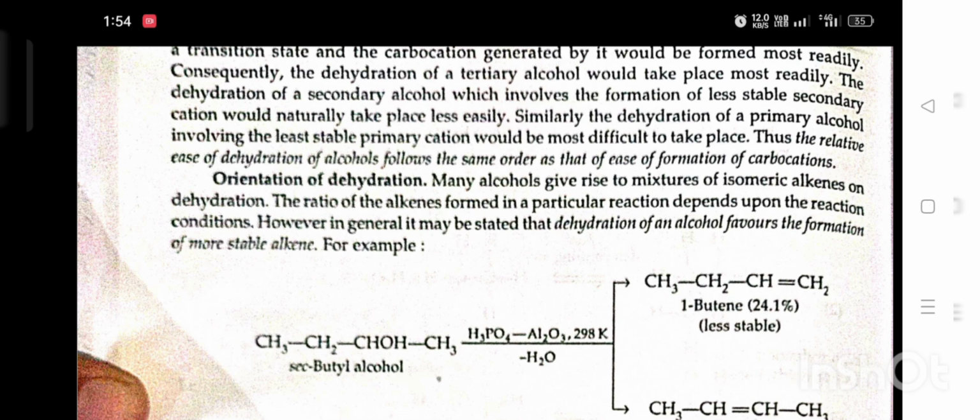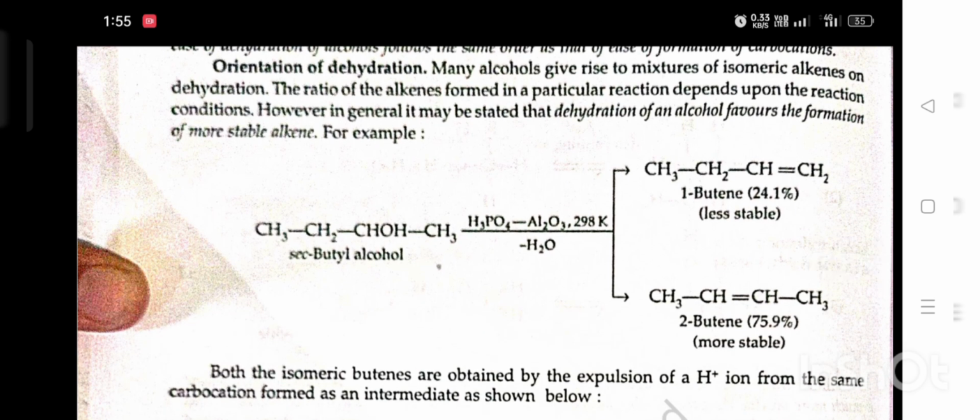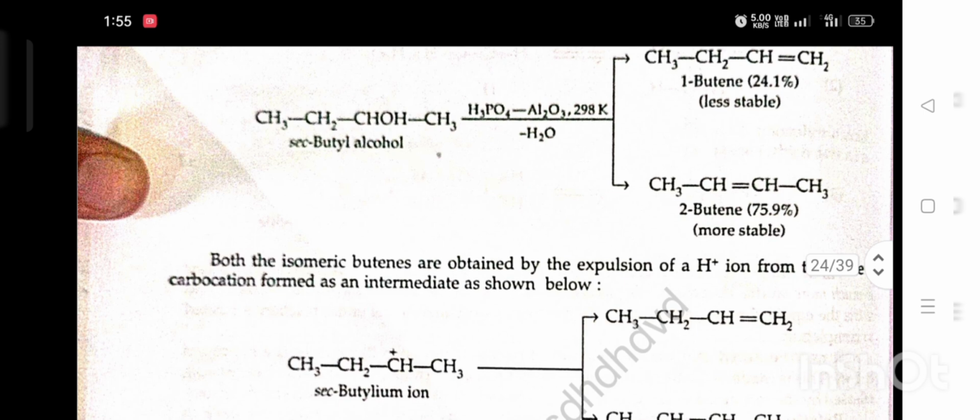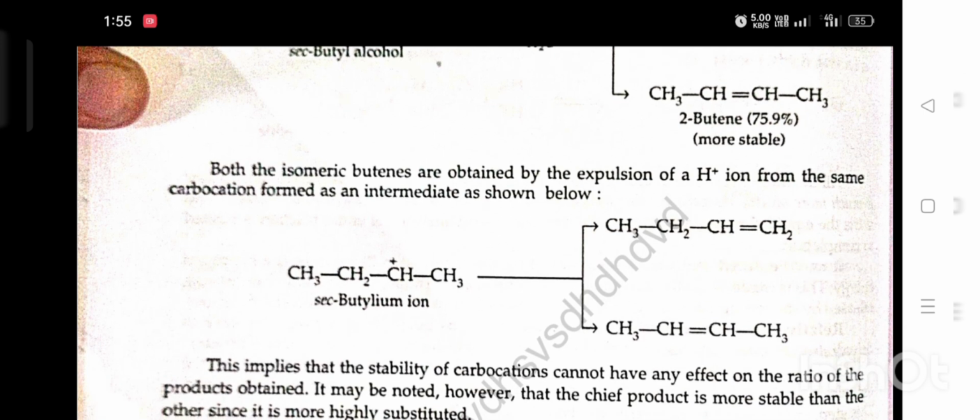Orientation of dehydration. Many alcohols give rise to a mixture of isomeric alkenes on dehydration. The ratio of the alkenes formed in a particular reaction depends upon reaction conditions. However, in general it may be stated that dehydration of an alcohol favors the formation of the more stable alkene. For example, secondary butyl alcohol in the presence of H3PO4 and Al2O3 at 283 degrees gives 1-butene 24.1%, less stable, and 2-butene 75.9%, more stable. Both the isomeric butenes are obtained by the expulsion of H+ ion from the same carbocation formed as an intermediate, as shown.